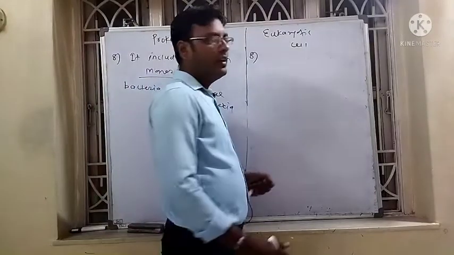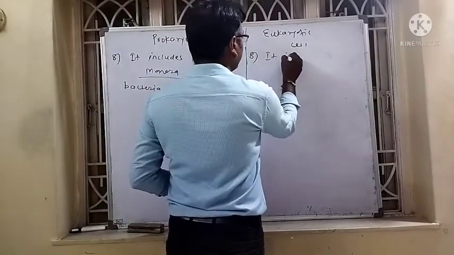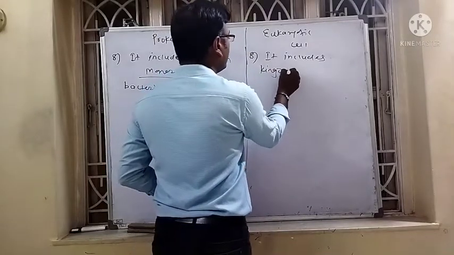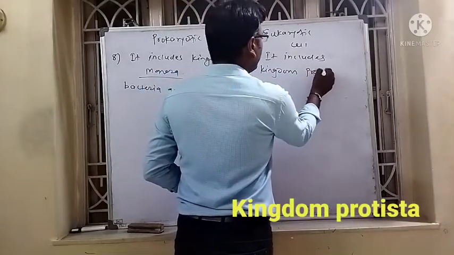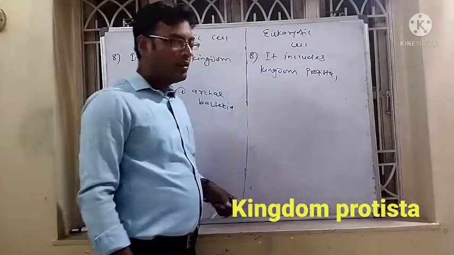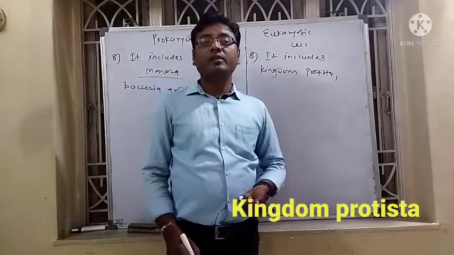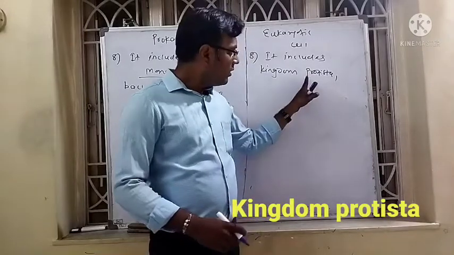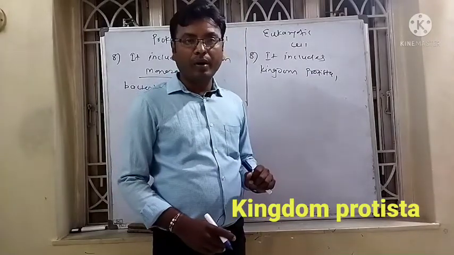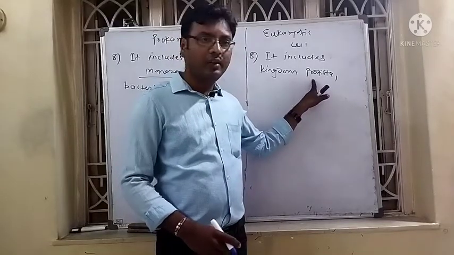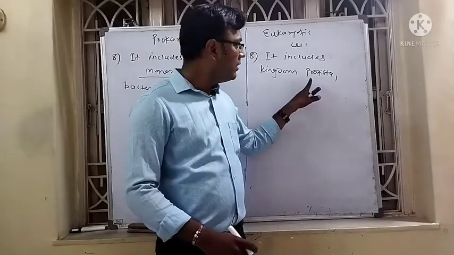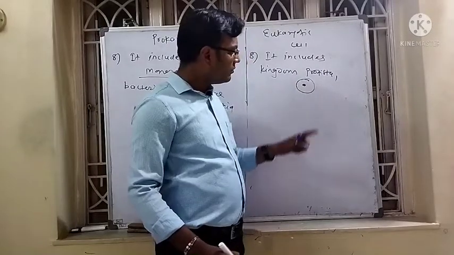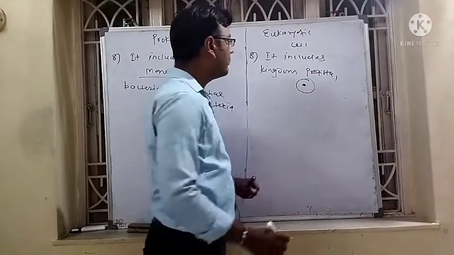And the eukaryotic cell includes the kingdom Protista. Kingdom Protista contains single-cell eukaryotes, which include amoeba and yeast, that is, single-cell organisms which contain the nucleus. For example, yeast and the amoeba.